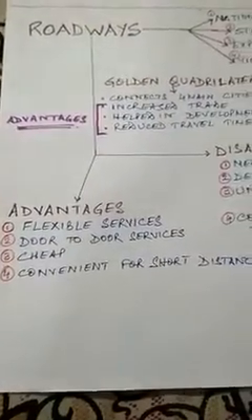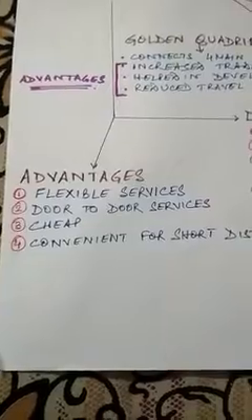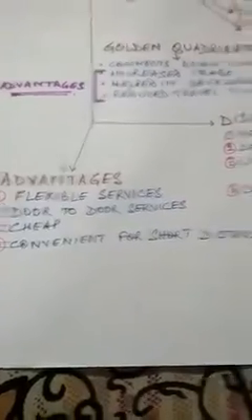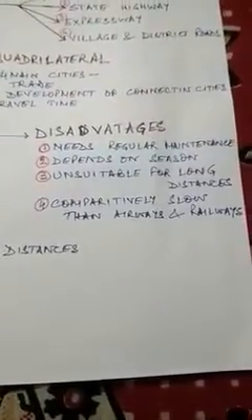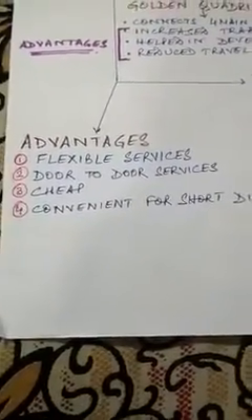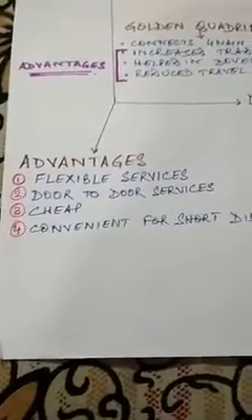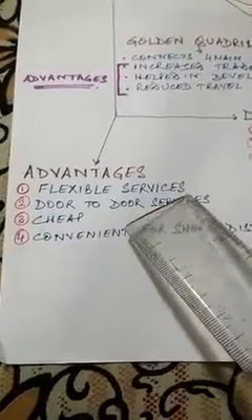Now, coming broadly to the advantages and disadvantages of roadway, for each type there are 4 main points given for the advantages and 4 main points for the disadvantages. Under advantages, always remember that in geography, you need to write just the points. Point number 1, flexible services.